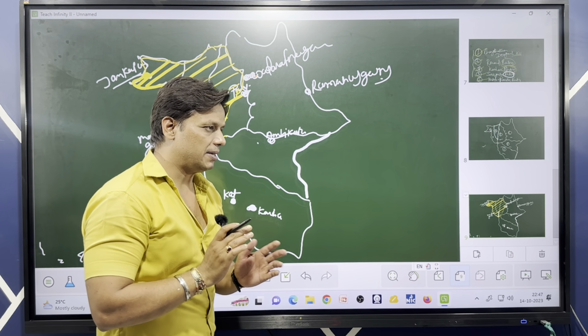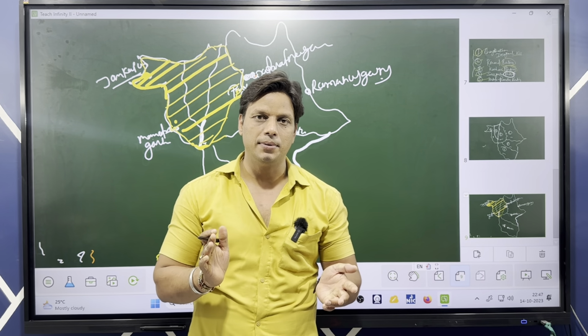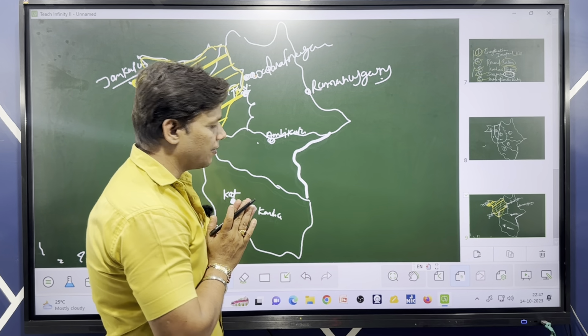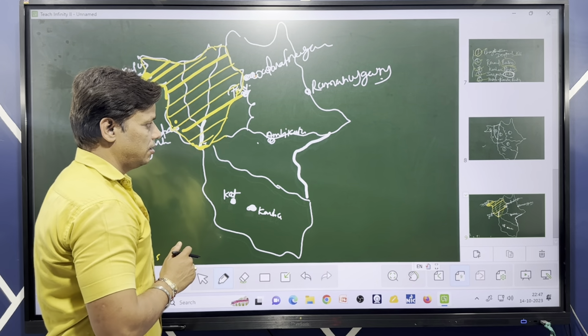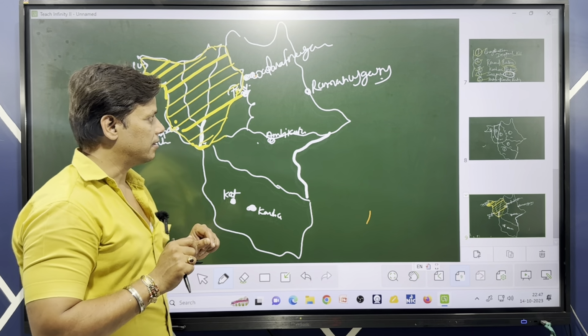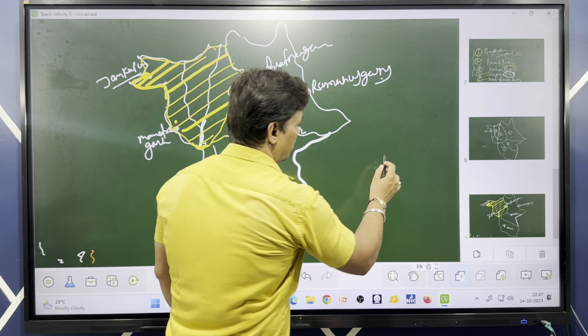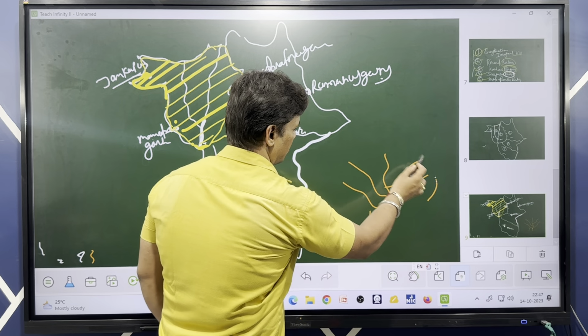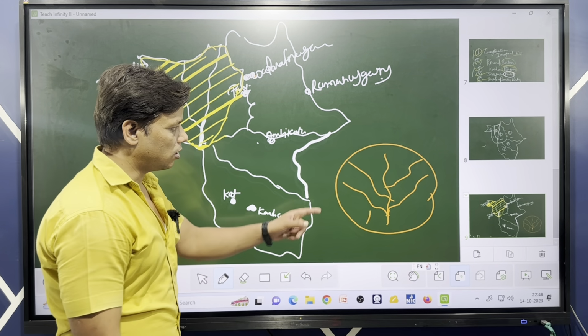Actually, how is a basin formed? The main responsible river is the Rihand river, so all tributaries are merged into that primary river. This kind of structure will be formed, and that is called the basin.